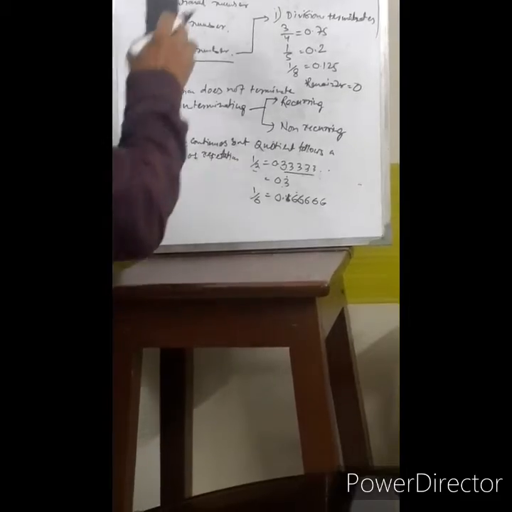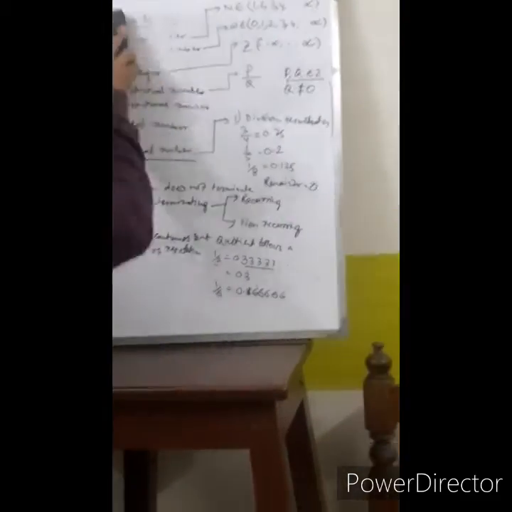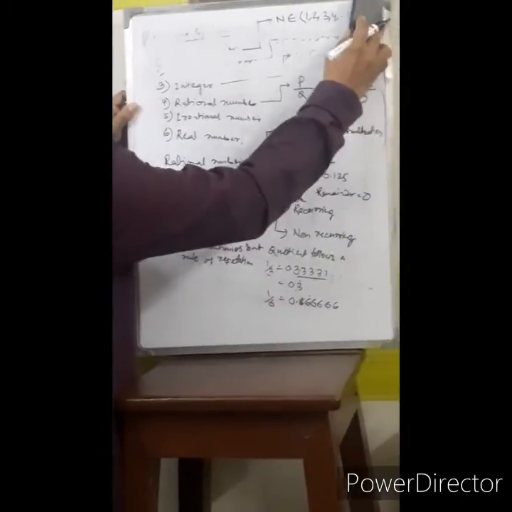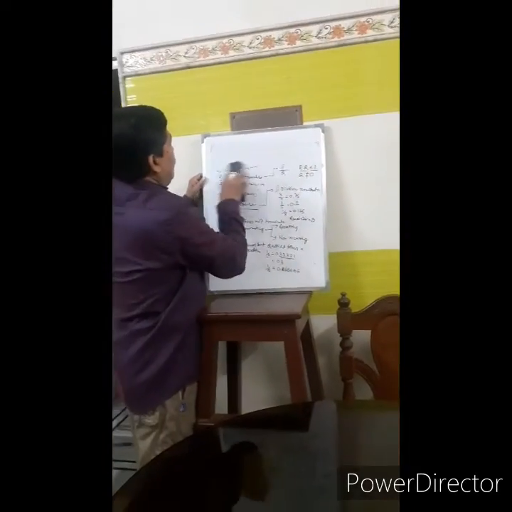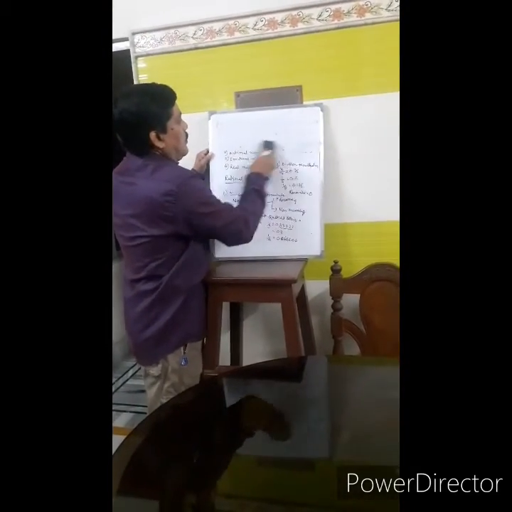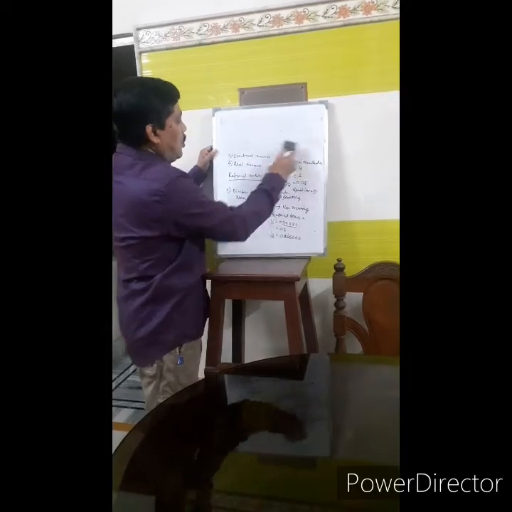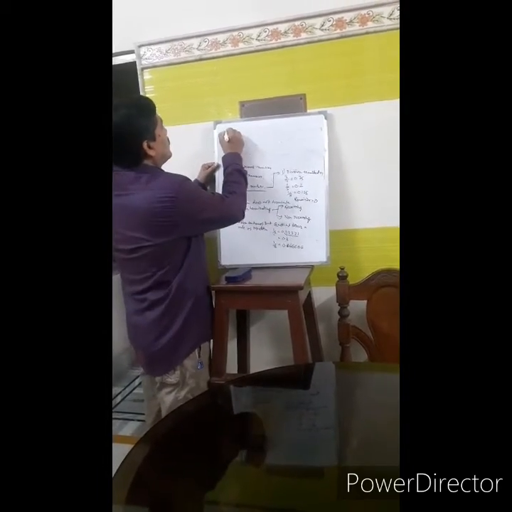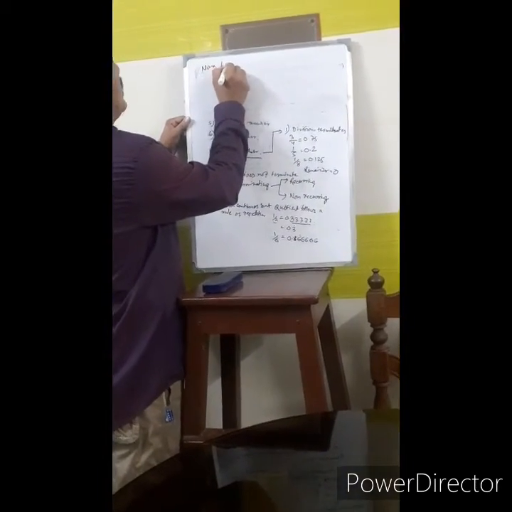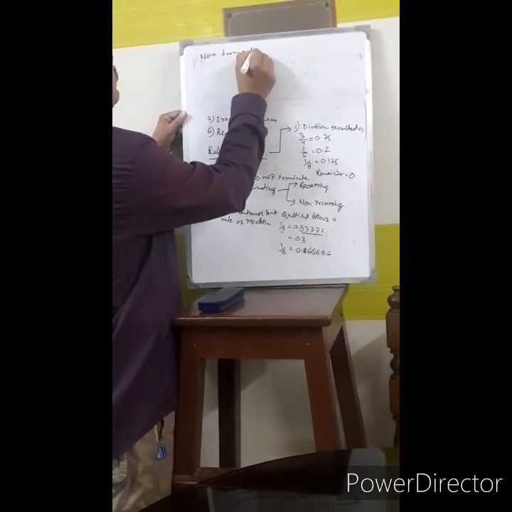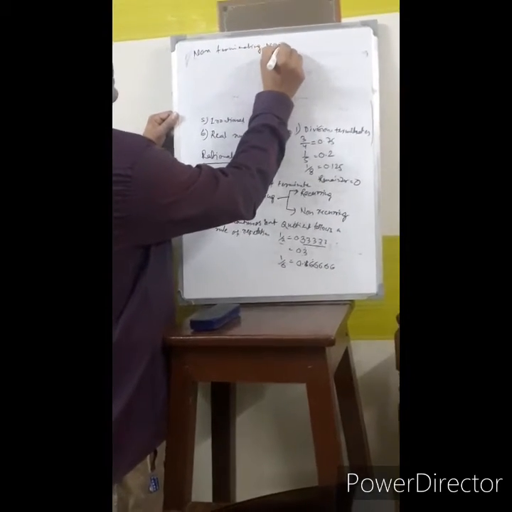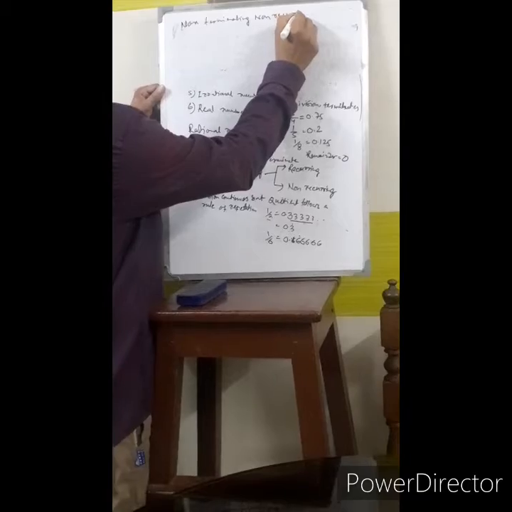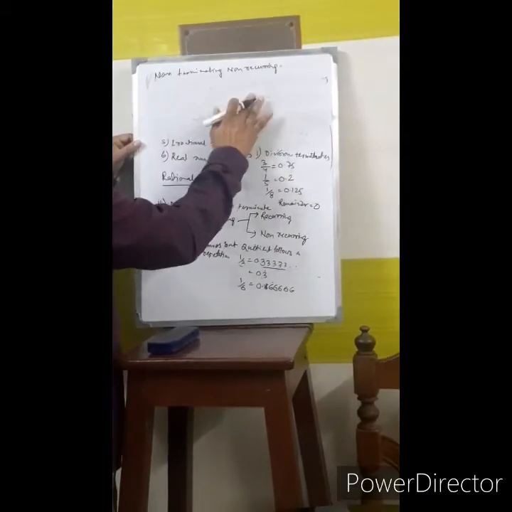Again, one more case is there, which is non-terminating, non-recurring. What is this case?